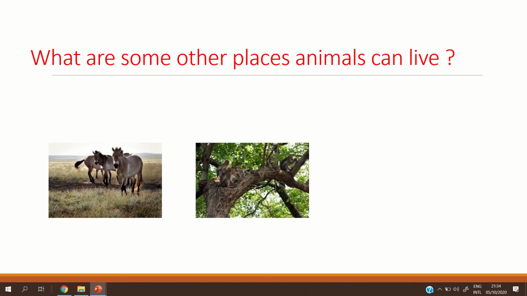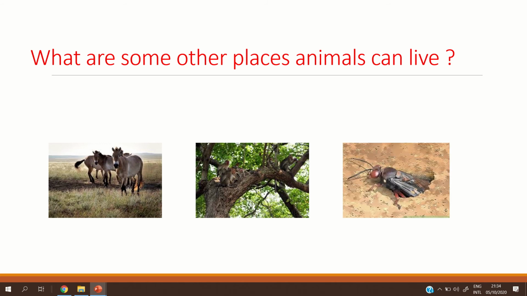Also some animals can live in trees, like the monkey and the birds. And other animals live under the ground, like the insects and the snake.